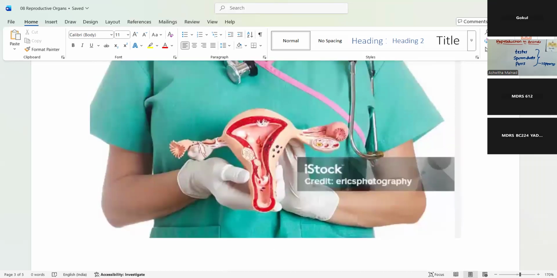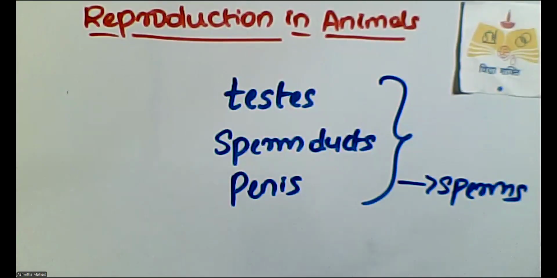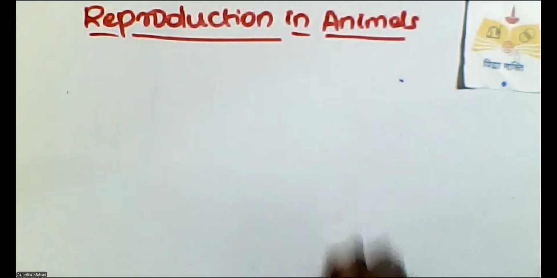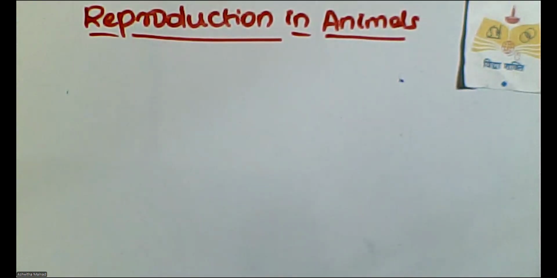Okay. Next is the female reproductive organ. So the female reproductive organs are a pair of ovaries. Same as the male, or I should not have erased it.